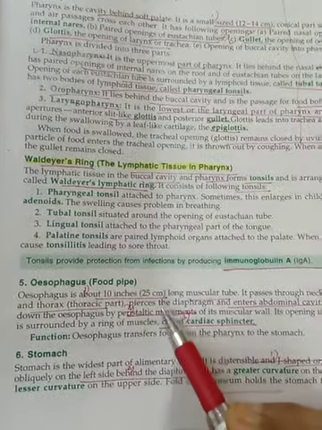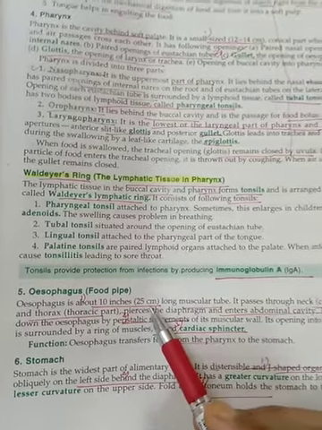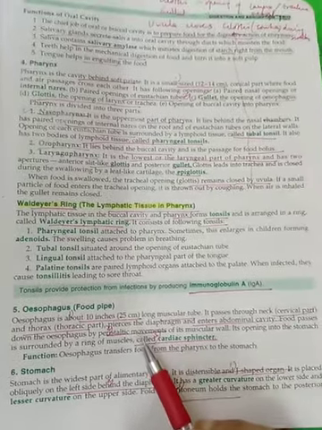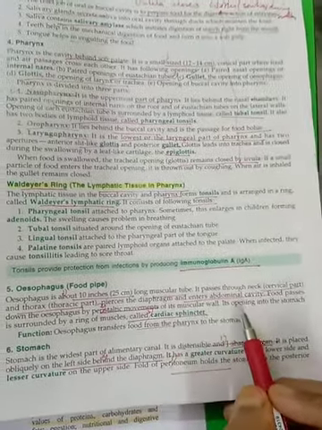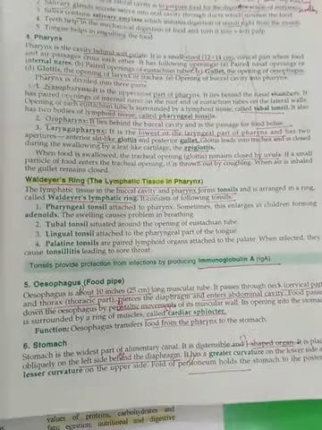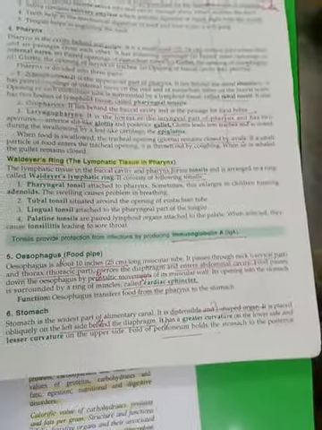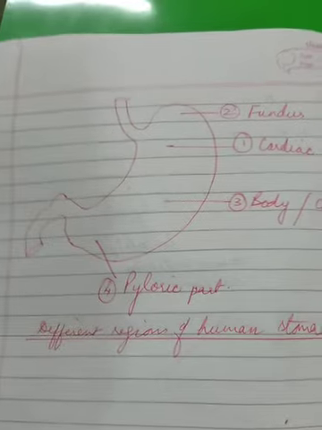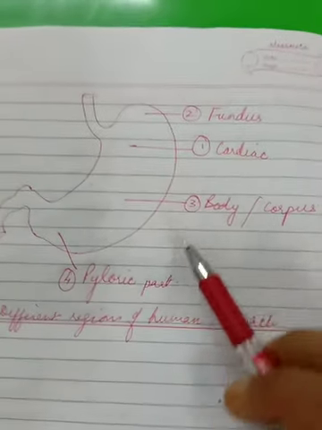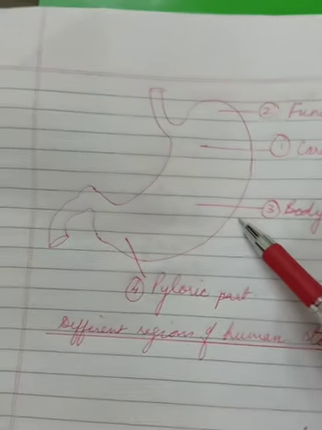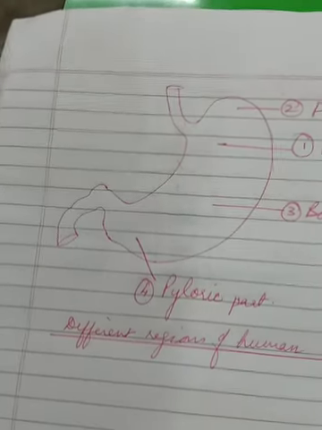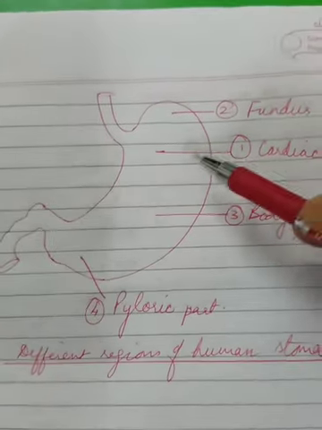Coming next to the food pipe, or what we also call as the esophagus. It is some 25 centimeters long, and remember, esophagus does not add any digestive juices to the food. It's like a simple muscular road which enters the abdominal cavity and takes the food to the stomach. Stomach is a muscular structure, widest part of the alimentary canal. The structure of stomach is into four regions. As I said, it is the widest part of alimentary canal and obliquely placed on the left side behind the diaphragm. If we talk about the regions of stomach, there are four regions.